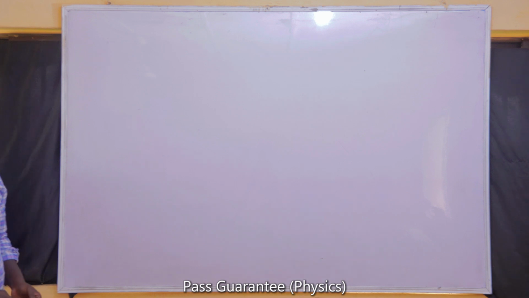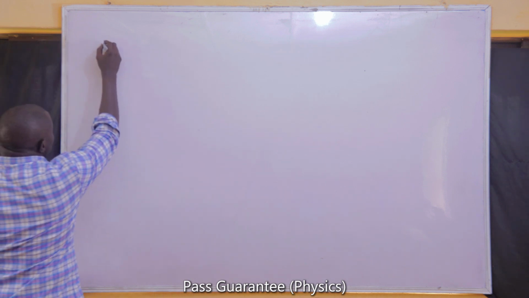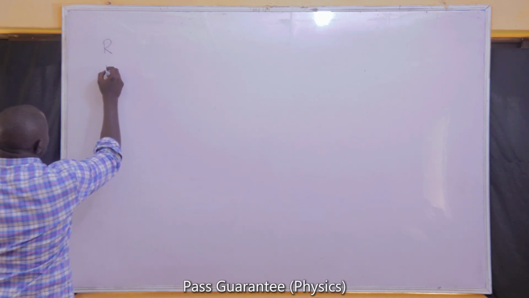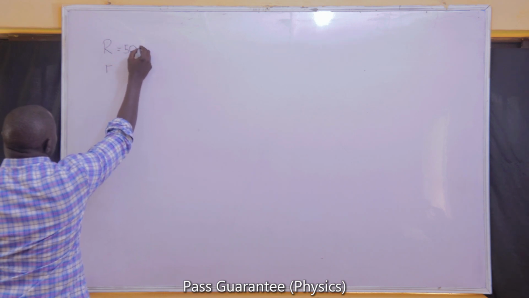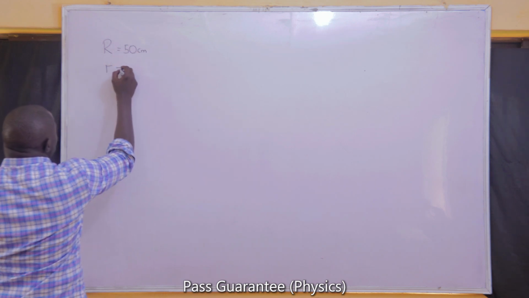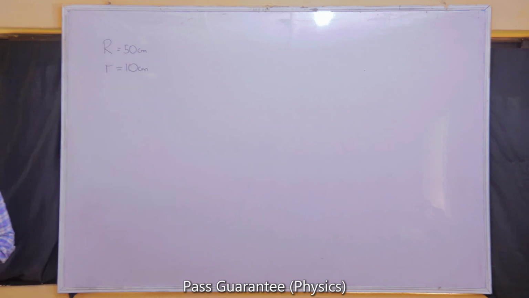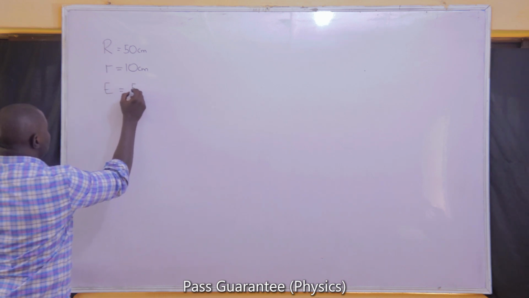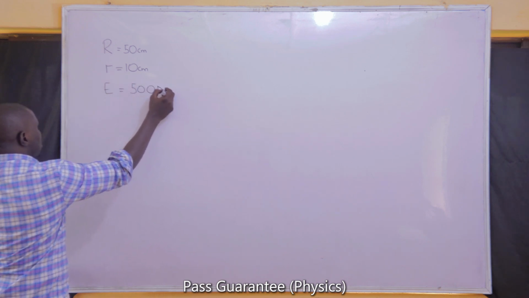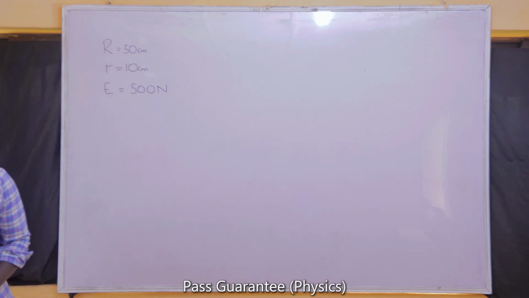We have the radius of the wheel, which we are going to represent as a capital letter, and the radius of the axle, both of them given to be 50 centimeters and 10 centimeters. We are also given the effort of 500 Newton. This question wants us to calculate the load.